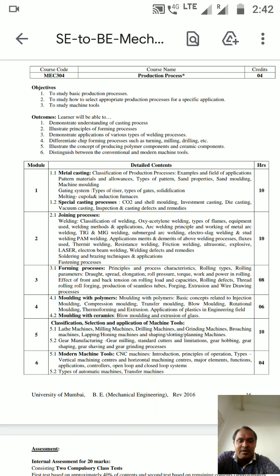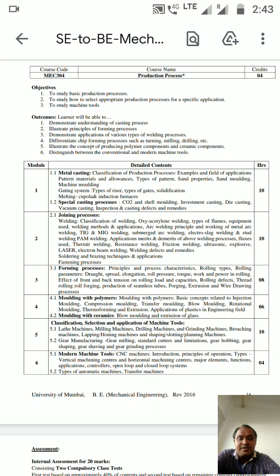And this is a very important part of it. Why? Because for the production of any product, let us take a plastic product or a metal product, then you have to adapt some production process. But how are we going to select the production process on the basis of the raw material of the product? मतलब आपका रॉ मटेरियल, मतलब आपका प्रोडक्ट और जो आप प्रोड्यूस करने वाली उस प्रोडक्ट का रॉ मटेरियल क्या है, उसके हिसाब से आपका प्रोडक्शन प्रोसेस कैसे होना चाहिए वो बता सकते हैं इसके लिए. So here, to study how to select an appropriate production process for a specific application.